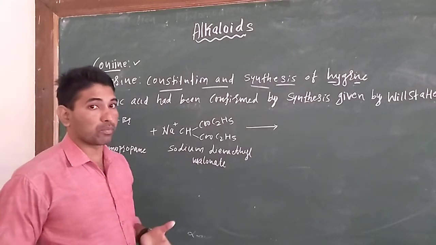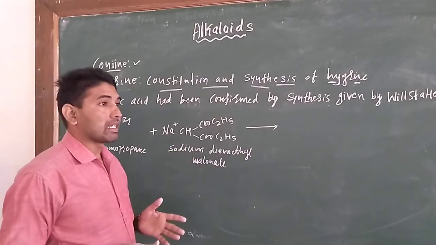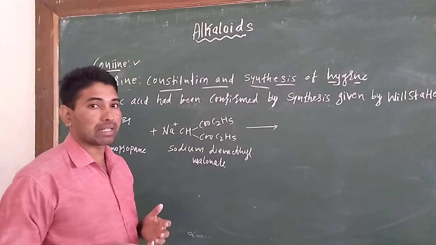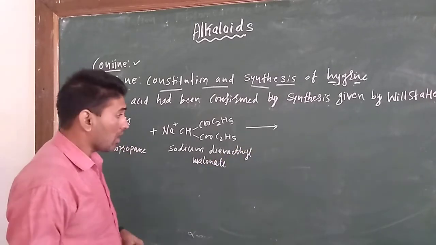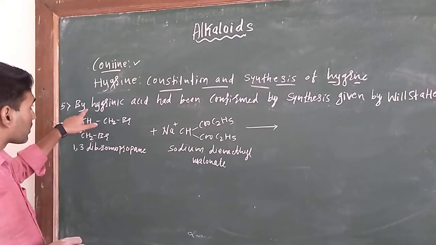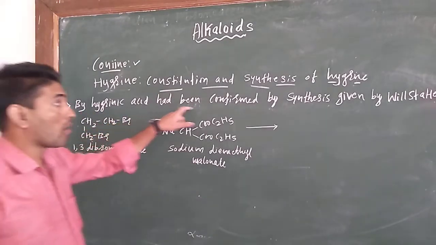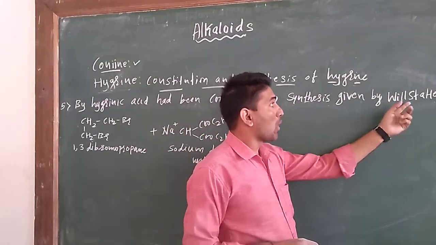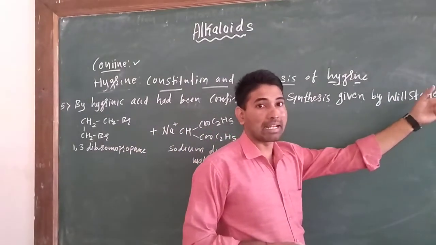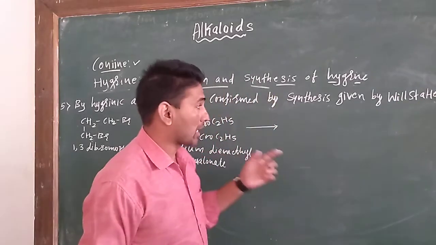Hygrinic acid is formed when hygrine undergoes oxidation in the presence of chromic acid. That is why the structure of hygrine has been confirmed by the synthesis of hygrinic acid, given by Willstatter in 1900. He got the proof for that.